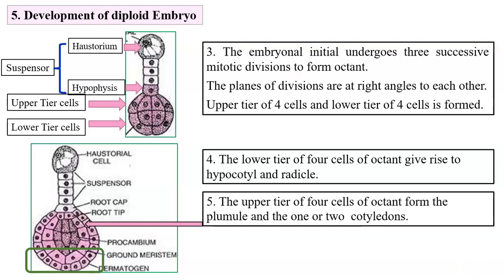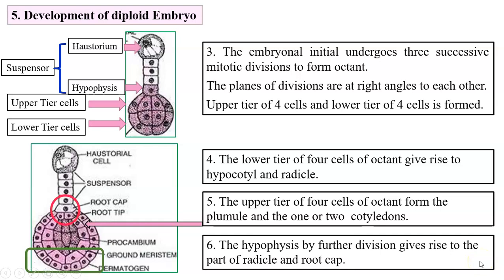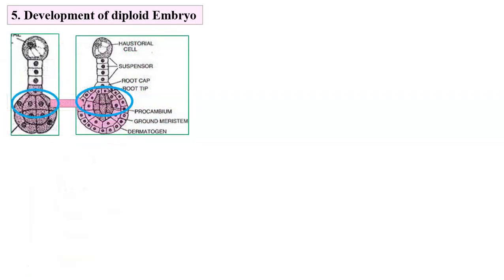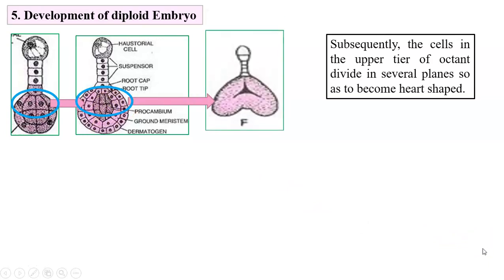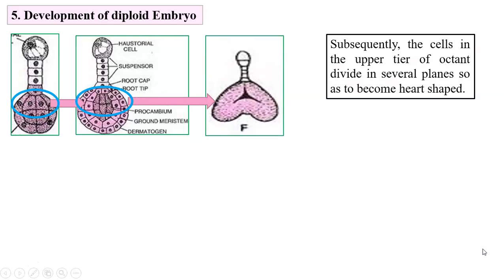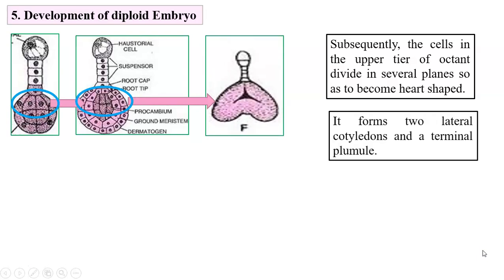When these changes are occurring, the lowermost cell of the suspensor, that is hypophysis, it undergoes divisions to give rise to part of the radicle and root cap. Now let us focus on only the cells in the upper tier. The cells in the upper tier now further divide in several planes and gives rise to a heart-shaped structure. And as said earlier, after that the plumule and cotyledons develop.